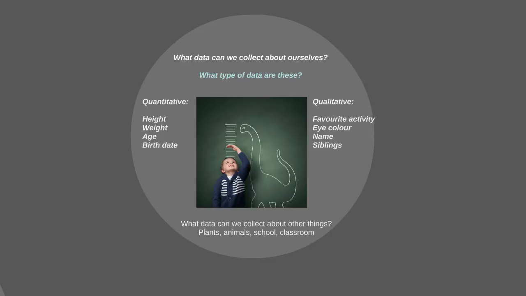Describing attributes becomes an important part for identifying patterns. Students could practice collecting different types of data about themselves or other things, such as animals, and using a range of numeric and categorical data, present this information to the class. What kinds of data can we collect about ourselves? Can you remember what these types of data are?